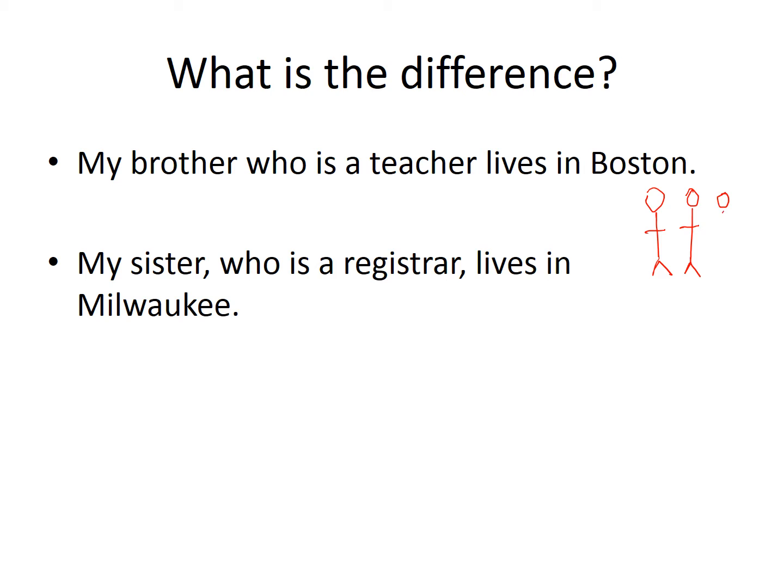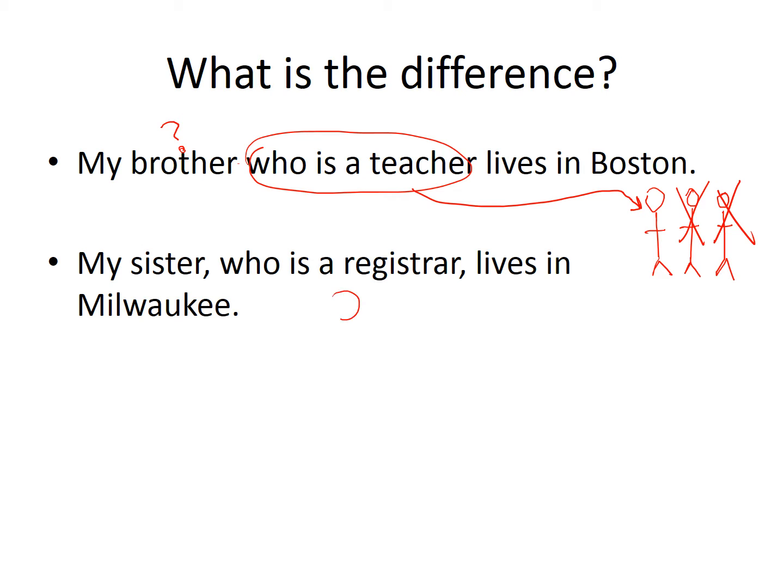Maybe I've got more than one brother. And this right here, I've got 3 brothers. It's identifying one of those people. So we're saying, okay, it's not the guy in Connecticut, it's not the guy in Seattle, whatever. But now we have my sister, who's a registrar. This is just extra information. And the assumption here is, well, I've only got one sister, or one sister I'm interested in talking about.